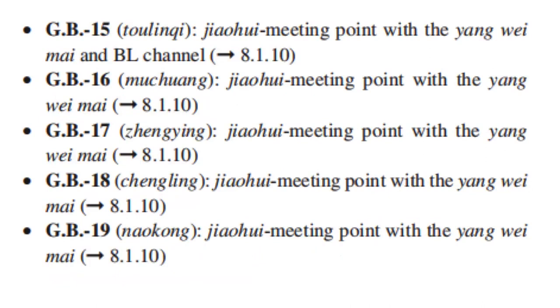GB15 is the Jiaowei meeting point with the Yang Wei Mai and the bladder channel. GB16, the Jiaowei meeting point with the Yang Wei Mai. GB17, the Jiaowei meeting point with the Yang Wei Mai. GB18, the Jiaowei meeting point with the Yang Wei Mai. And GB19, the Jiaowei meeting point with the Yang Wei Mai.